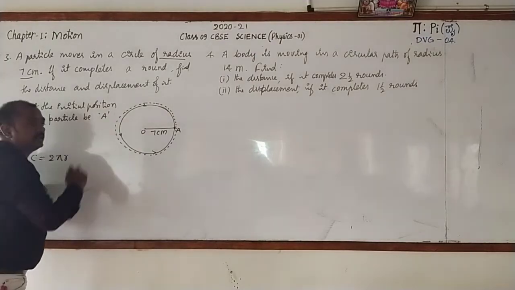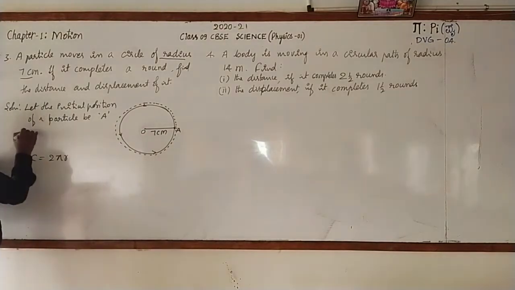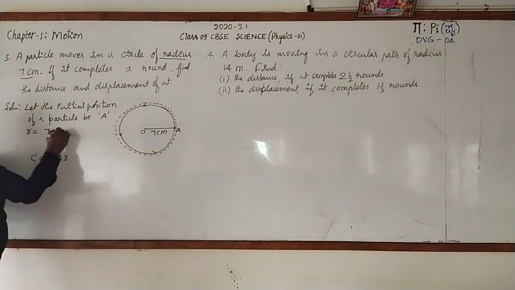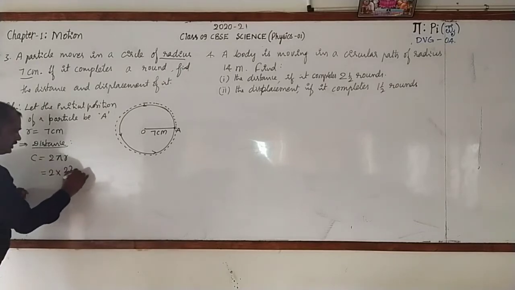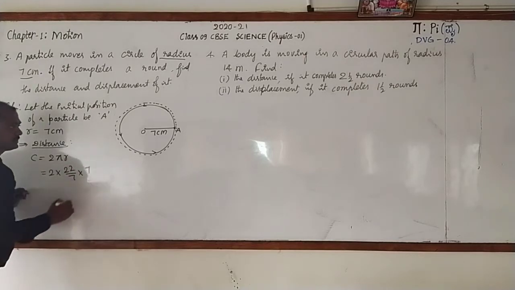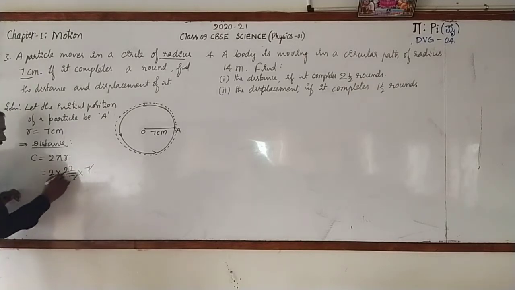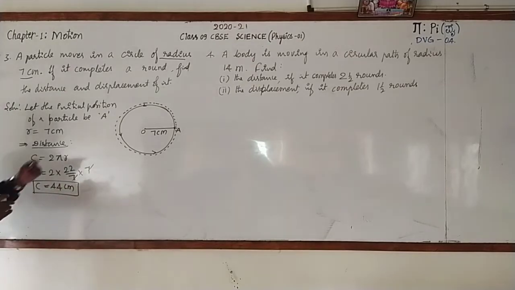Then what is the radius of the circle? It is 7 centimeter. Here I write r equal to 7 centimeter. Now you are going to find out the distance. So distance can be written as C equal to 2 pi r. 2 into, what is the value of pi? It is 22 by 7. Radius is 7. 7 can be cancelled. 22 2s are 44 centimeter. So on completing one round, the distance covered by it is 44 centimeter.